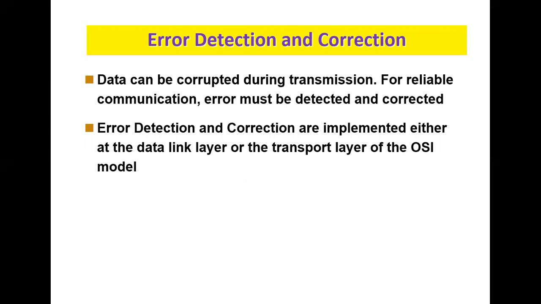So there may be a chance of getting errors or maybe data loss during transmissions. For reliable communications, we have to detect the errors as well as correct them. Error detection and correction are implemented either in the data link layer or the transport layer of the OSI model. Let us see how those errors are going to be detected and corrected.